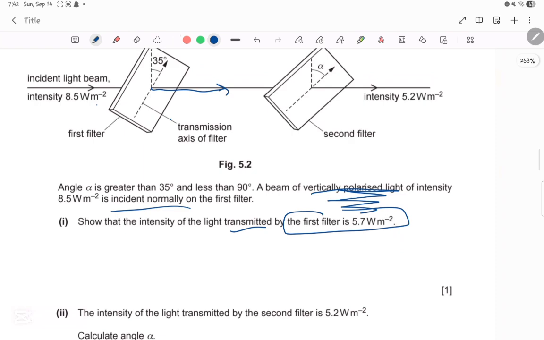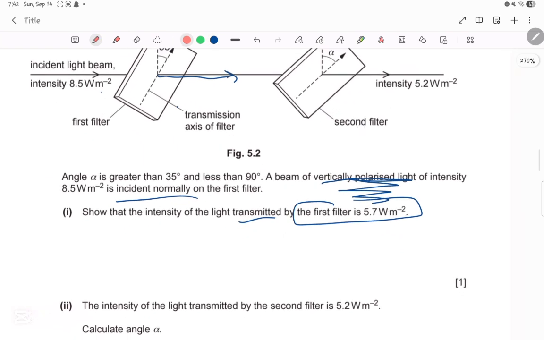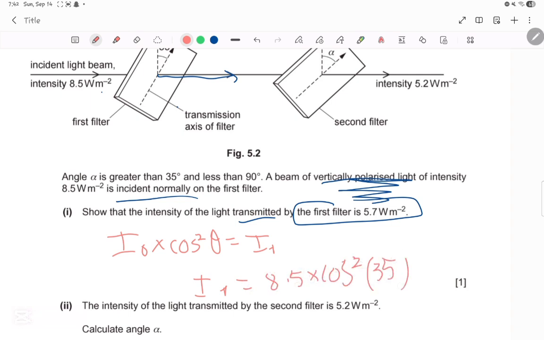Here they gave you the answer. How do we find the value of the answer? Very simply, we do I initial times cosine squared theta is equal to I1. In this case, I1 is equal to 8.5 times cosine squared 35. Put it on the calculator, and you will get an approximate value of 5.7 watts per meter squared. Okay, this is the first part.